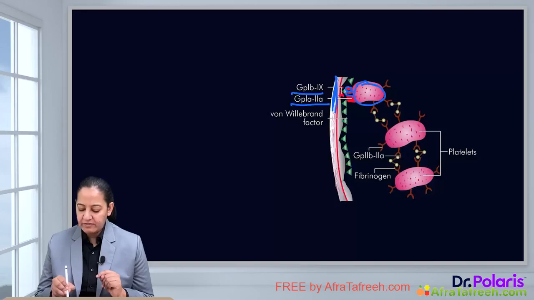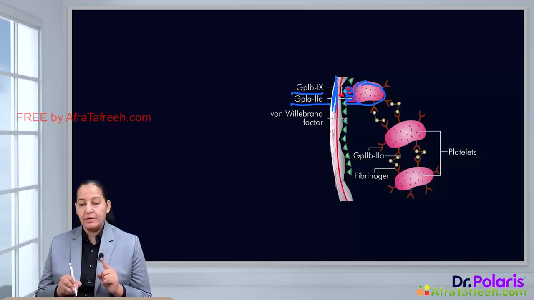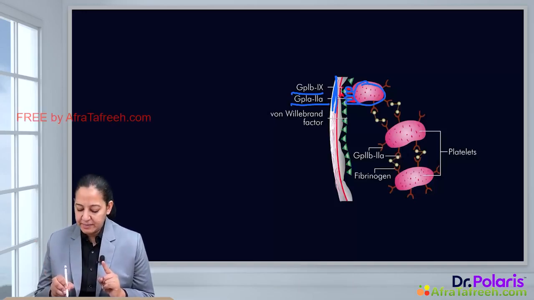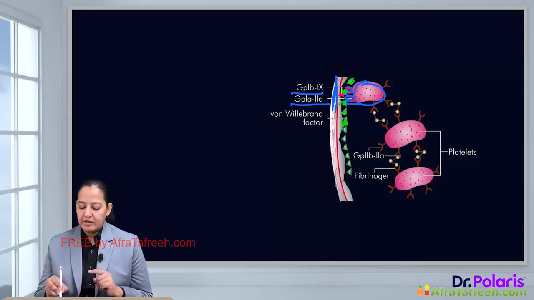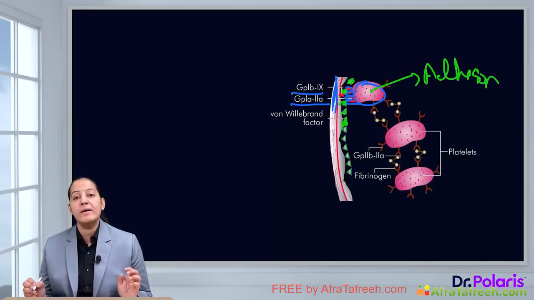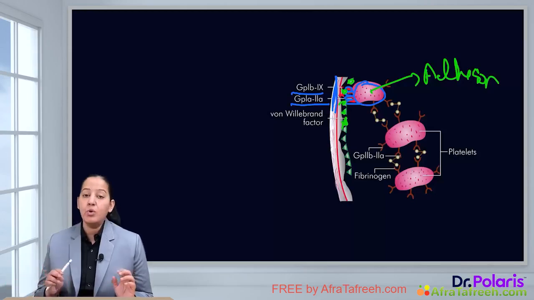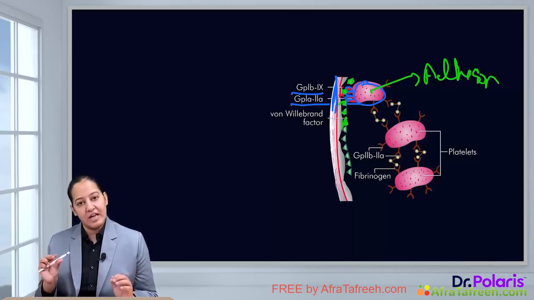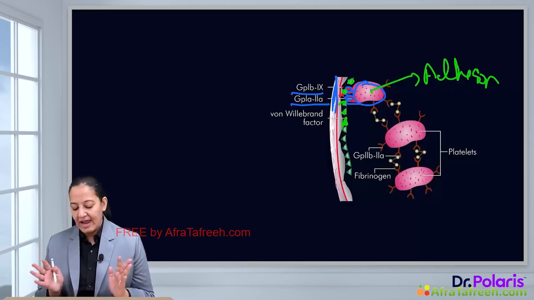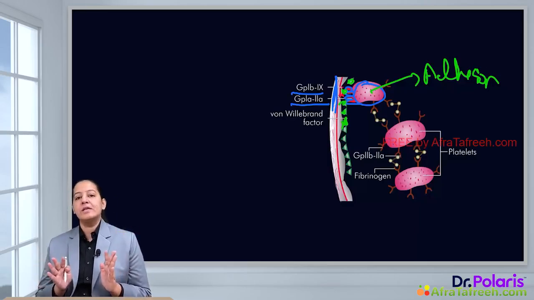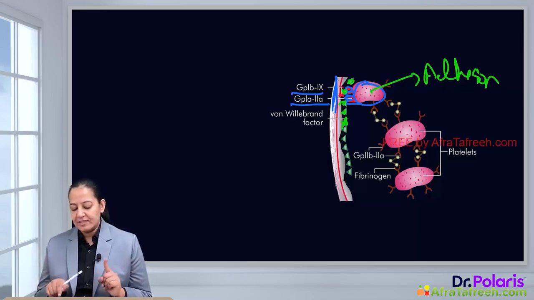Can you appreciate the bond with the subendothelial tissue? It is with the help of an intermediate bridge, the von Willebrand factor. So here in this diagram you can appreciate the green color bridge is the von Willebrand factor. So this platelet is showing adhesion. In adhesion there is formation of bond between the platelet and the subendothelial tissue with the help of receptors on the platelet. The name of the receptors is GP1A2A and GP1B9, and it is with the help of a bridge which is known as von Willebrand bridge, that is platelet adhesion.